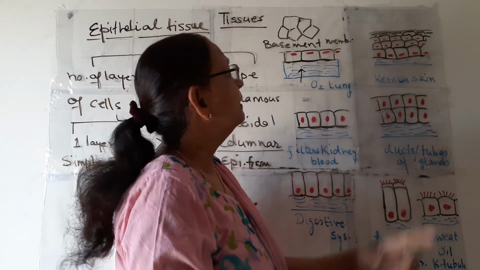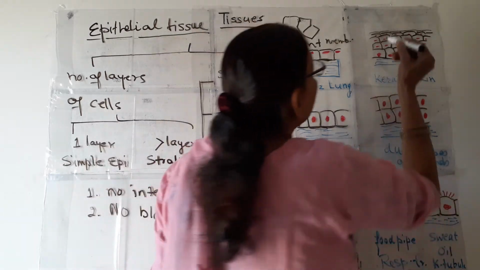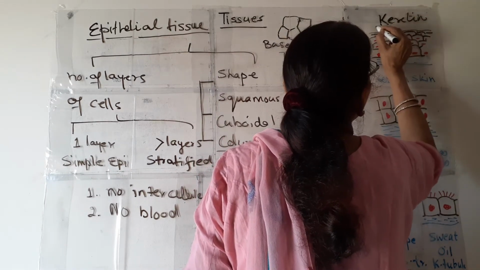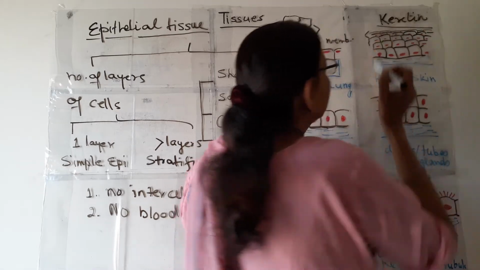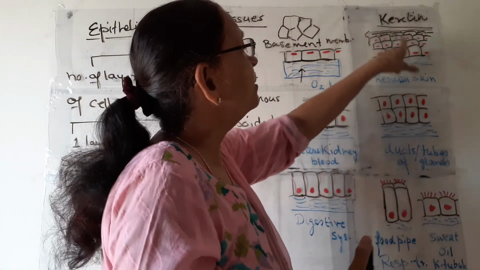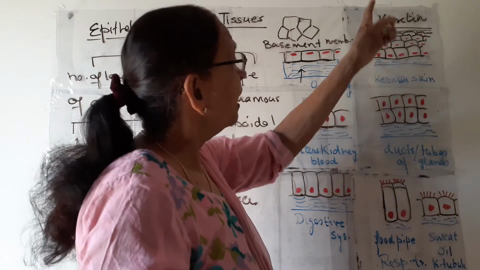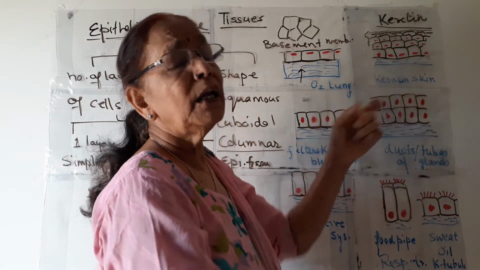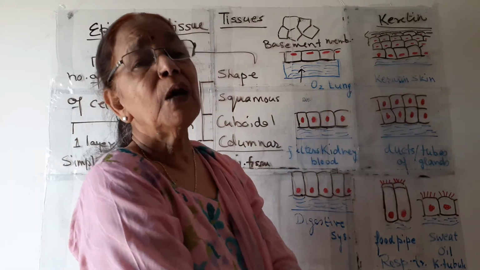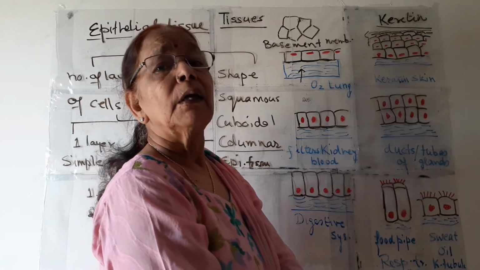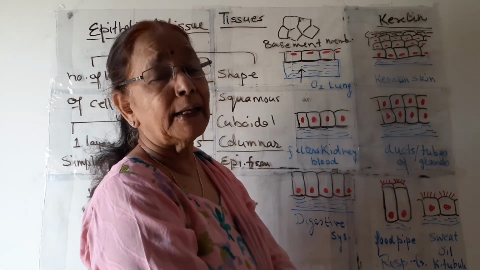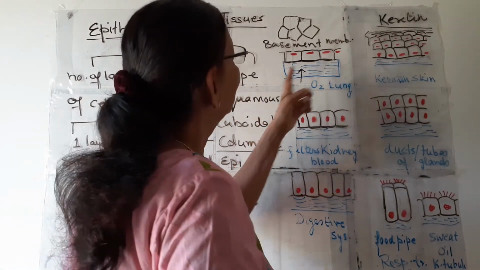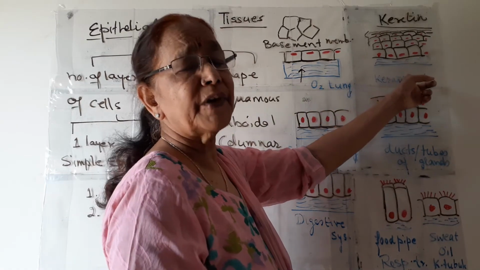One more thing, there is a protein named keratin. Keratin is the name of a protein. So in these outside cells, keratin is deposited. They have a certain amount of keratin, and this keratin is the protein which makes our skin waterproof and supportive or mechanical in function. So these are squamous epithelial cells, simple and stratified.